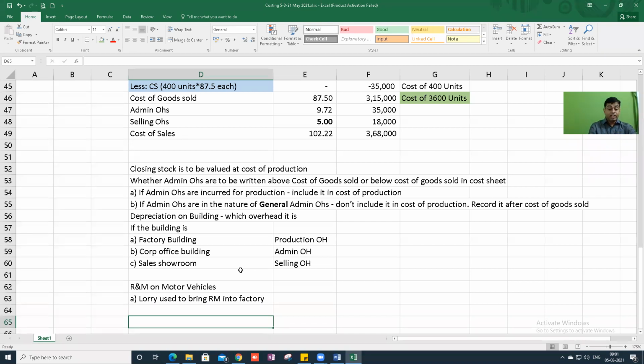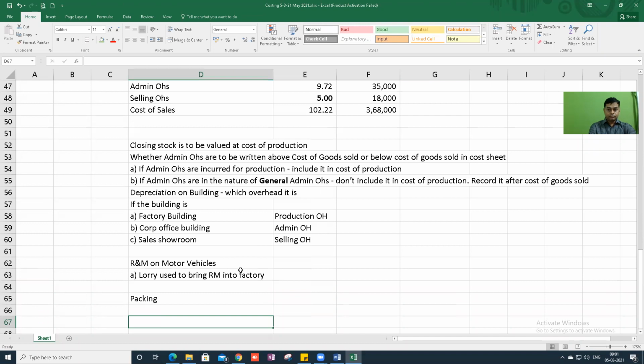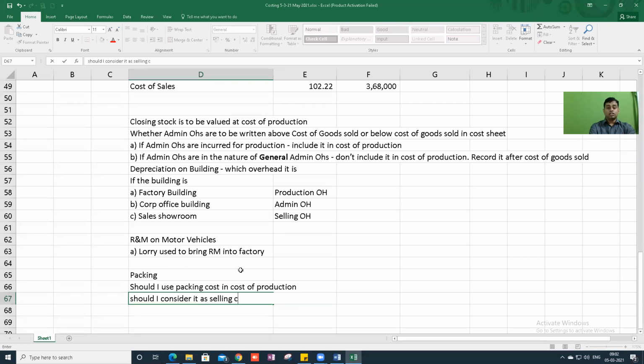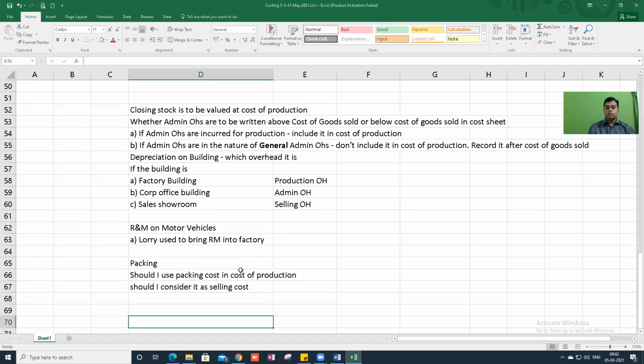You understand? Similarly, they use the word packing. So should I use packing cost in cost of production, or should I consider it as selling cost? Tell me, guys, you tell me. I'm waiting for your answer. All these things you should be very clear.